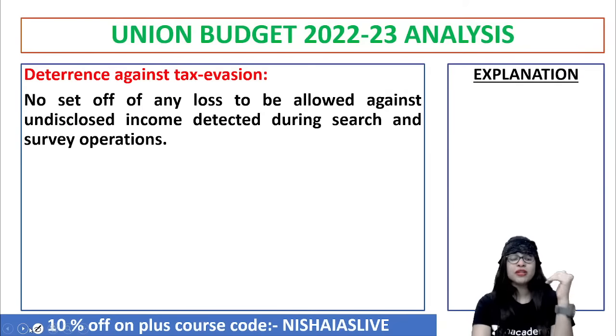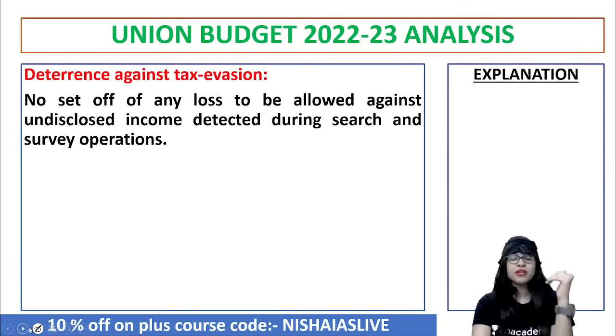Now, the next important question is, do you think the government has done something great for tax rationalization? If so, what is it? Point number one, they rationalized the TDS, tax deducted at source, provisions.